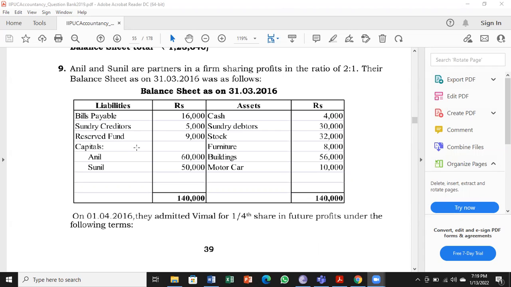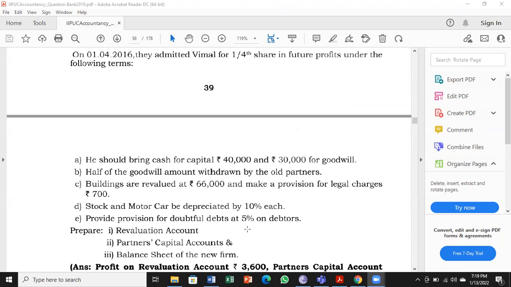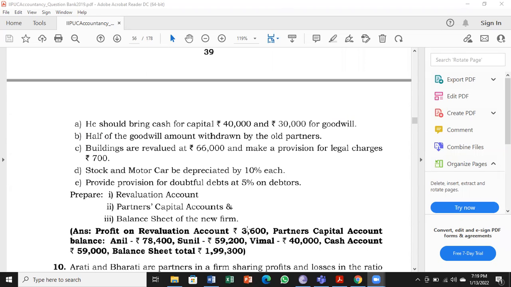Next, on 1/4/2016, they admitted Vimal for 1/4 share in the future profits under the following terms. There are 5 terms given here. First one, A, he should bring cash for capital 40,000 and 30,000 for goodwill. So capital also in cash, goodwill also in the form of cash. The next is most important, B, half of the goodwill amount withdrawn by old partners. Underline the word half.